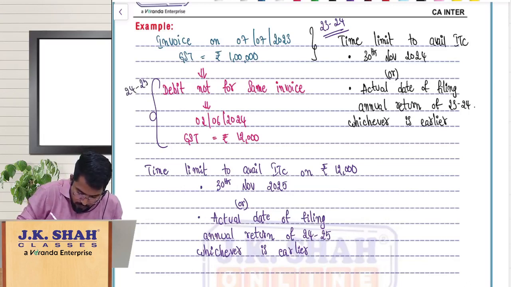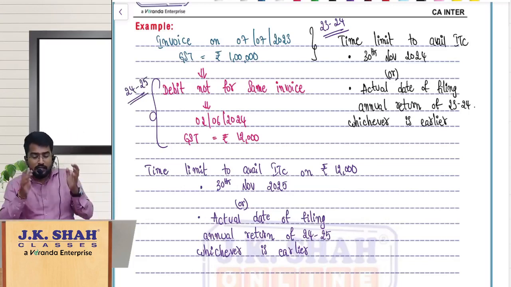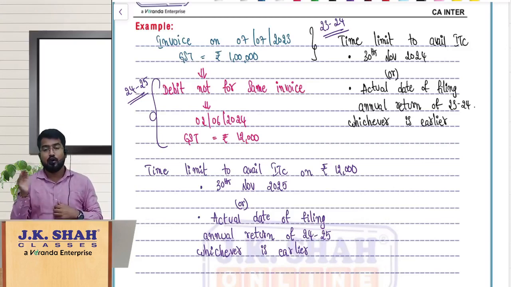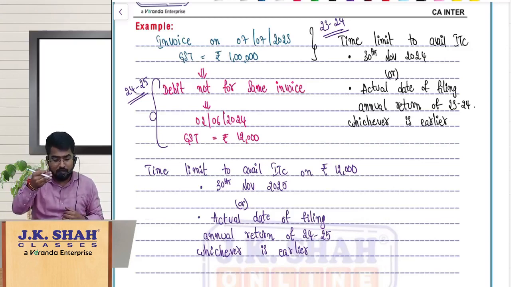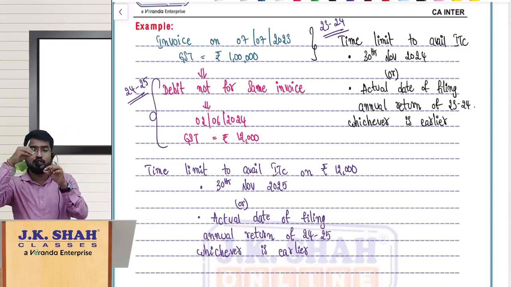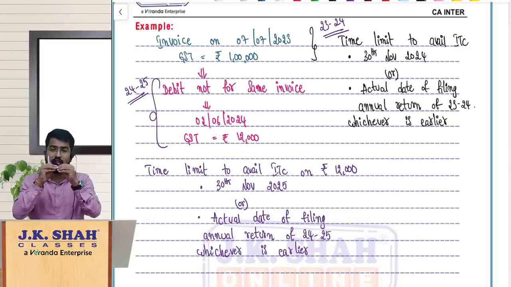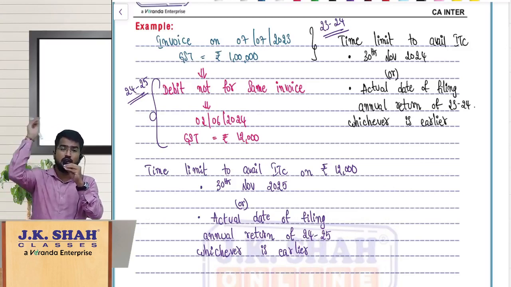So the financial year in which the debit note was issued here is what? 24-25. So the deadline to avail ITC on this 12,000 rupees is 30th November 2025 or actual date of filing annual return of the financial year 24-25, whichever is earlier. Hope you are clear. Now we are delinking the invoice and debit note here, where the time limit for availing ITC on the debit note should be seen from the perspective of the financial year in which the debit note is issued, not from the perspective of the financial year in which the invoice is issued which is linked to the debit note.